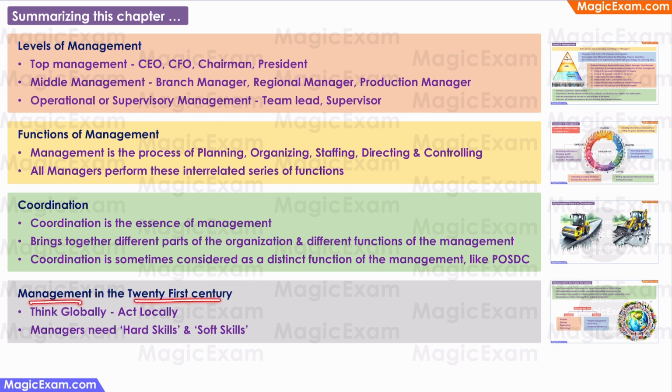And finally, management in the 21st century. Thanks to the internet and modern technologies, companies are becoming increasingly global. Companies in one part of the world may have customers in various other countries. Therefore, managers need to think globally and act locally. To be a successful manager in the 21st century, a person will need some hard skills like technology, analytics, strategy, and also some soft skills like people management, team management, and emotional intelligence. So these hard skills are the reason why management is a science, and these soft skills are a reason why management can also be considered as an art.